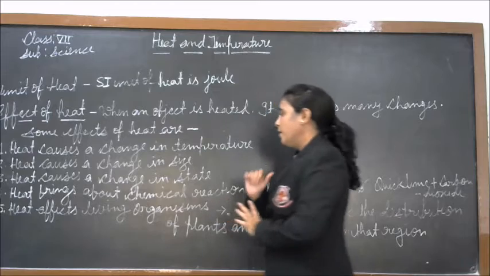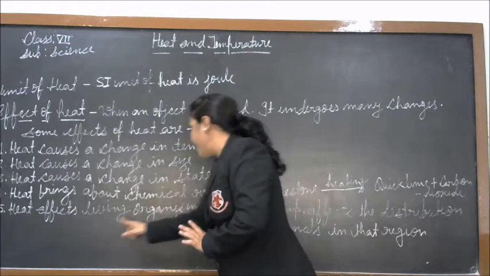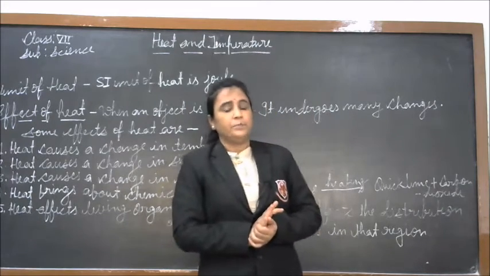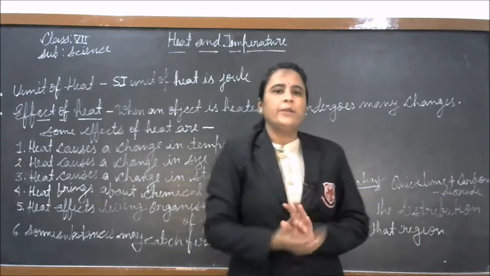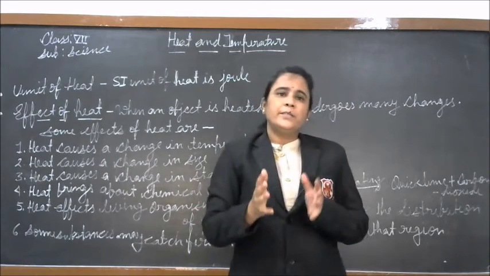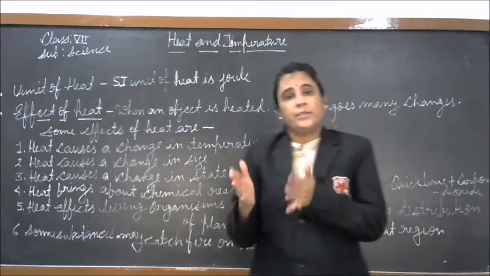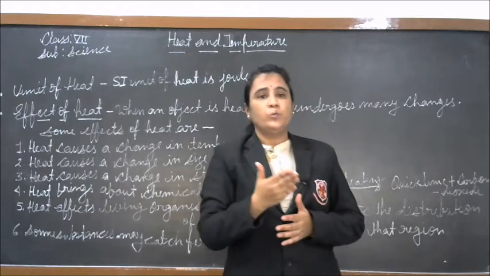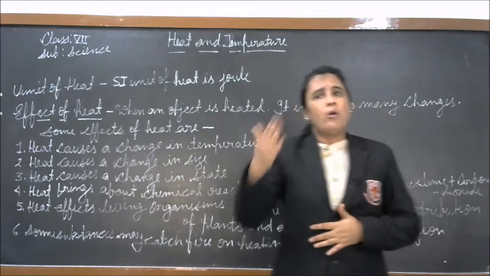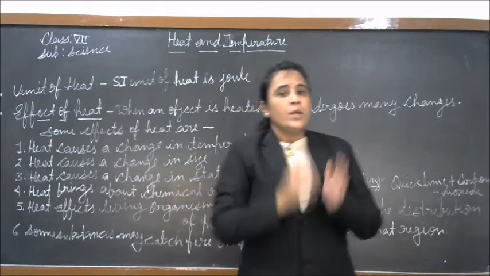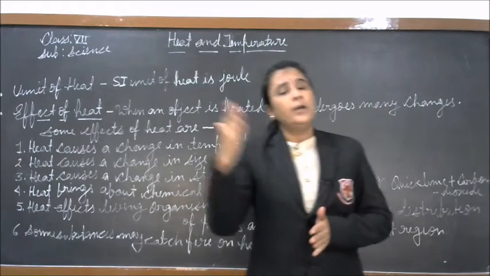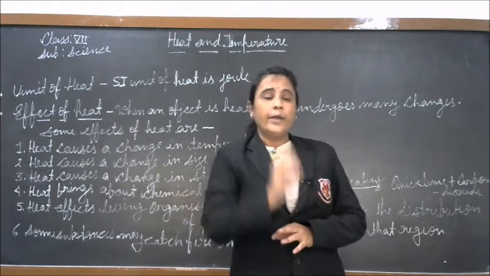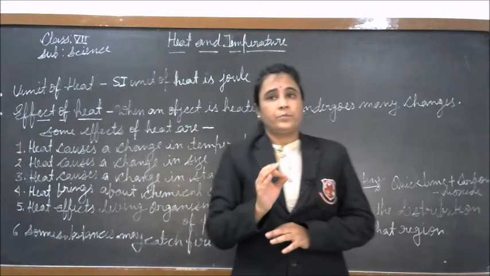Now next, heat affects living organisms. Student, on the earth, different regions have different climates. Certain places are cold and some places are hot, and the tropical areas are hot and humid. The climate affects all the living organisms. Each organism has a temperature tolerance range.